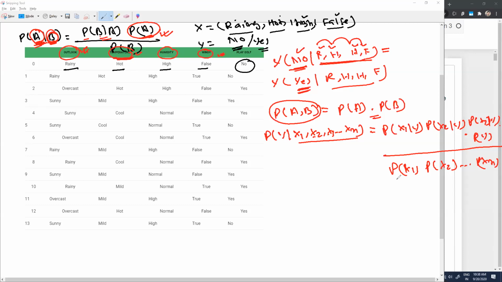So again, let me rewrite this same thing in a neat and clean way. Again, the same thing I'm going to write. So probability of, I can say, because this is something that we are going to use.